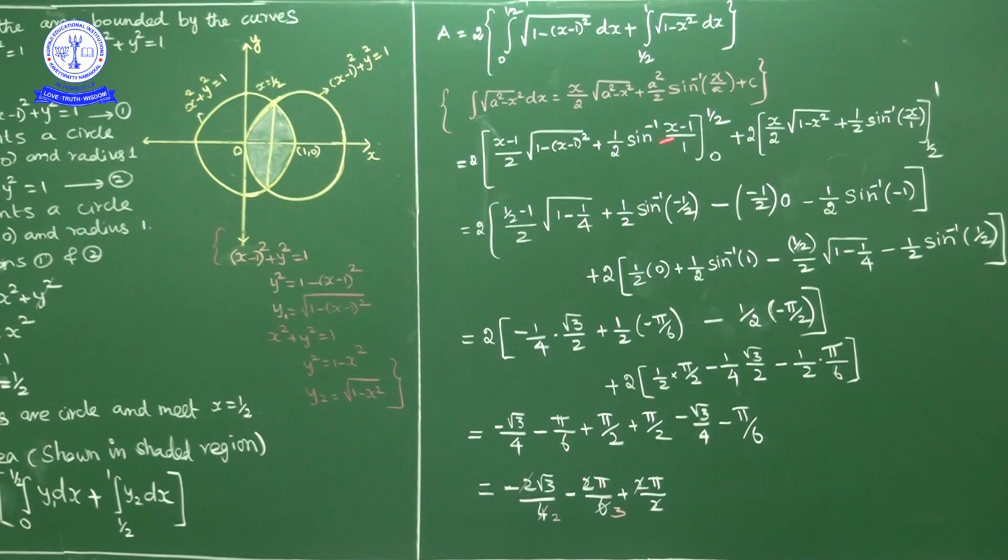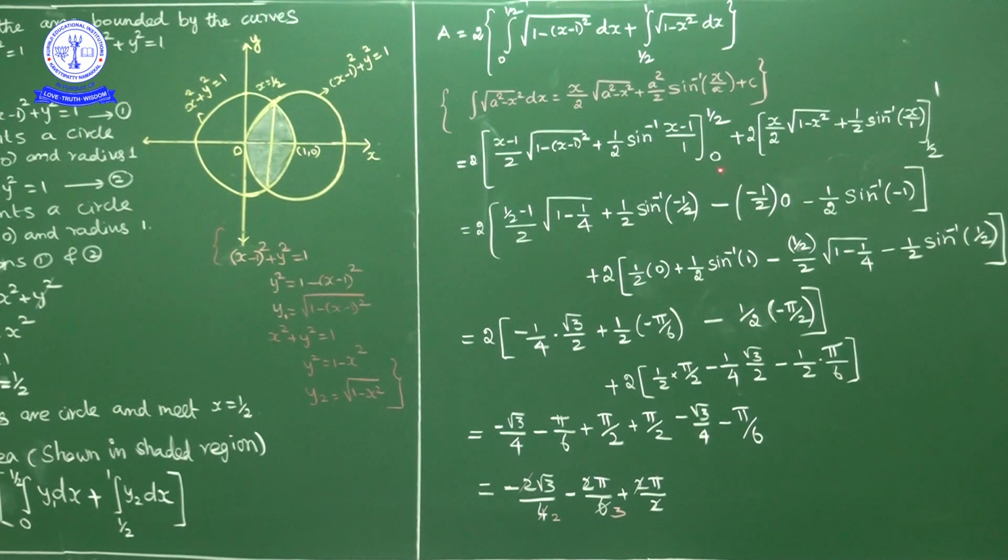Now first of all I will apply upper limit minus lower limit. So first bracket, 2 into, in place of x we substitute upper limit 1 by 2, so 1 by 2 minus 1 upon 2 square root of 1 minus, 1 by 2 minus 1, minus 1 by 2 whole square is 1 by 4. So square root of 1 minus 1 by 4 plus 1 by 2 into sin inverse of x value, which is 1 by 2 minus 1, minus 1 by 2, minus 1 by 2 by 1, is minus 1 by 2 only. So 1 by 2 into sin inverse of minus 1 by 2. This is regarding the upper limit.